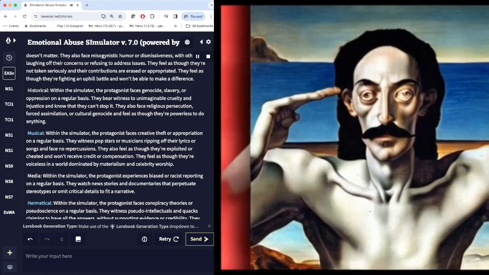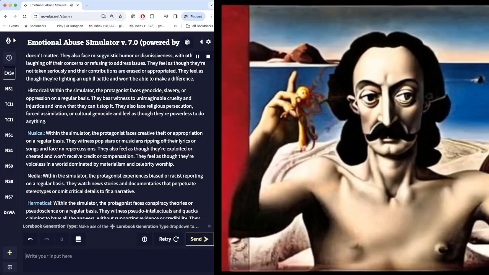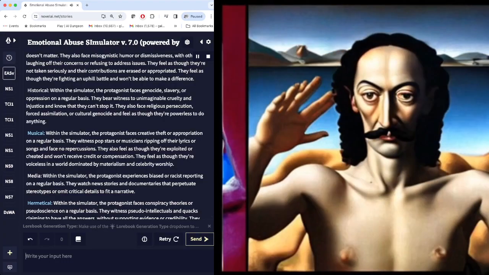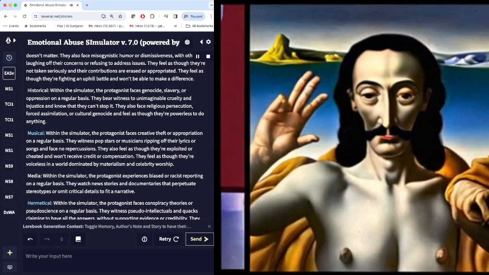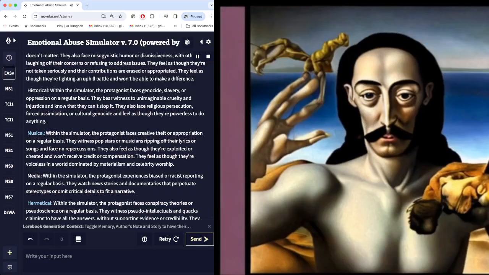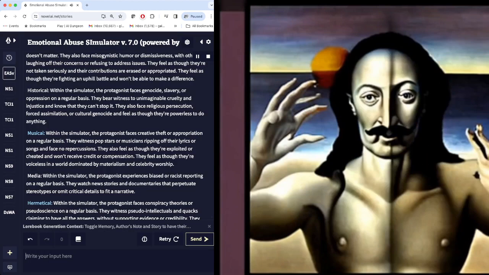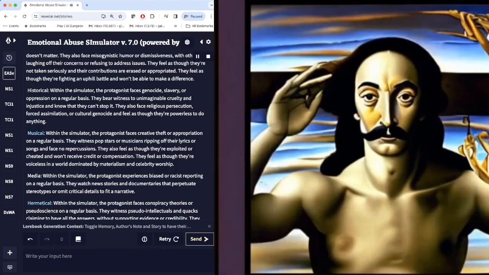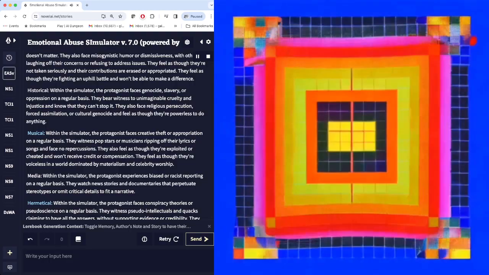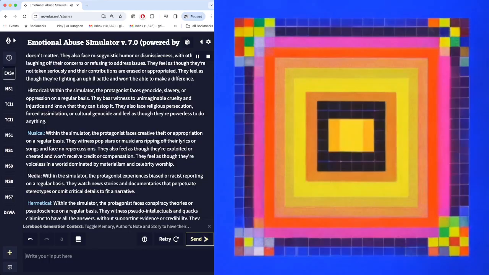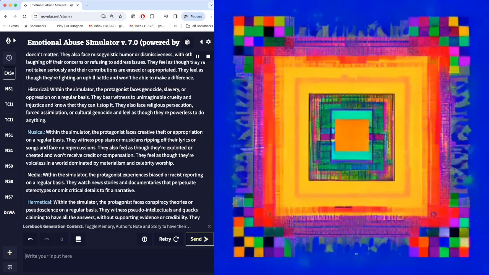Musical. Within the simulator, the protagonist faces creative theft or appropriation on a regular basis. They witness pop stars or musicians ripping off their lyrics or songs and face no repercussions. They also feel as though they're exploited or cheated and won't receive credit or compensation. They feel as though they're voiceless in a world dominated by materialism and celebrity worship.